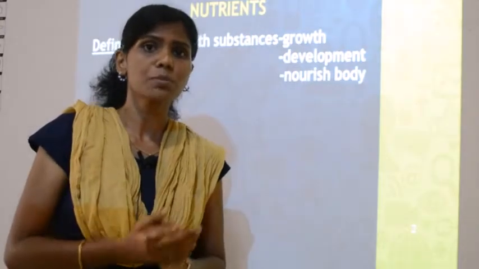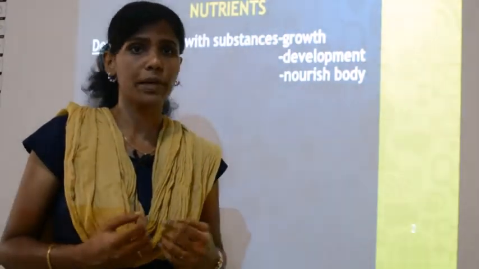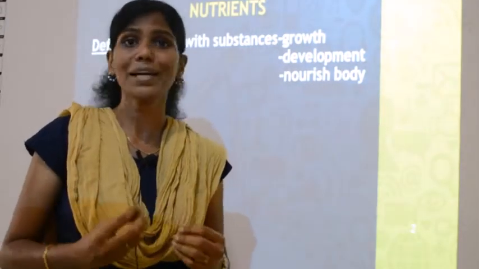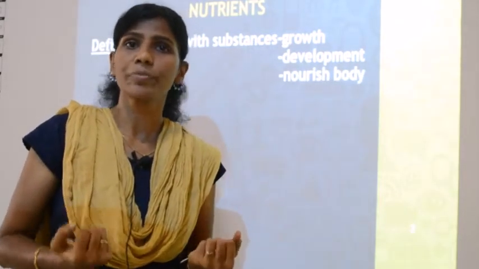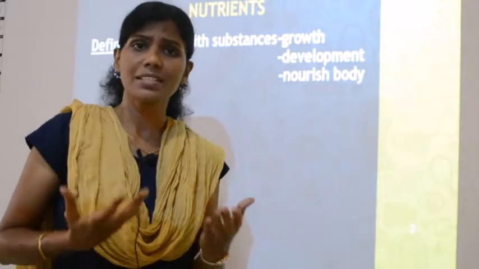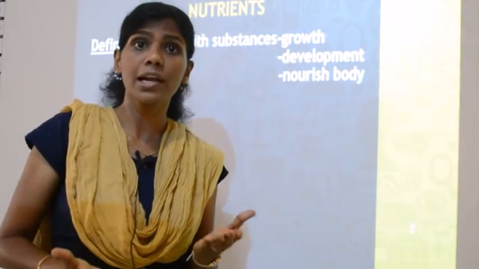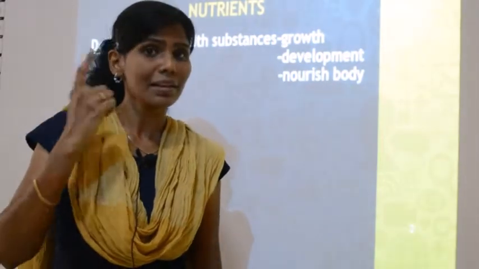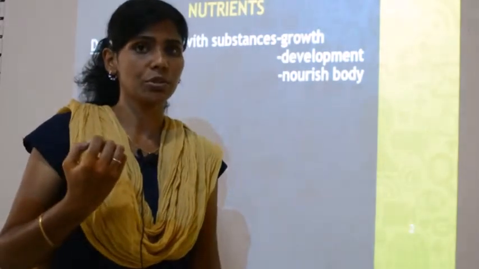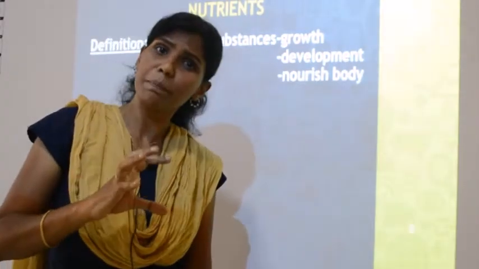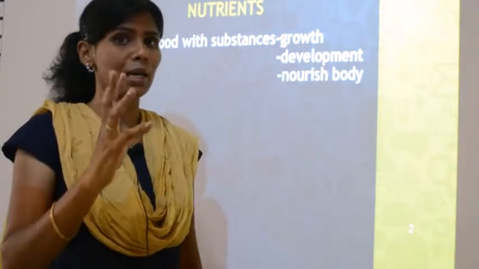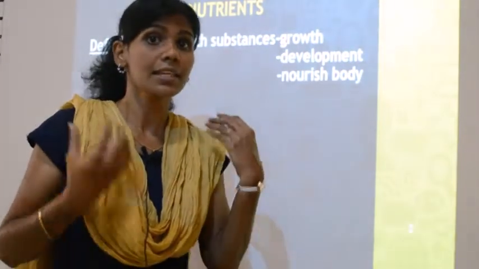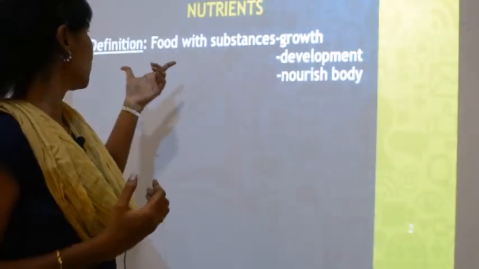Say for example, a small baby cannot walk properly, right? It has legs but it cannot walk properly. The walking ability will develop as you grow old. The thinking ability will develop as you grow old. For all this development also, food substances are helpful. Which food substances? The substances called nutrients.